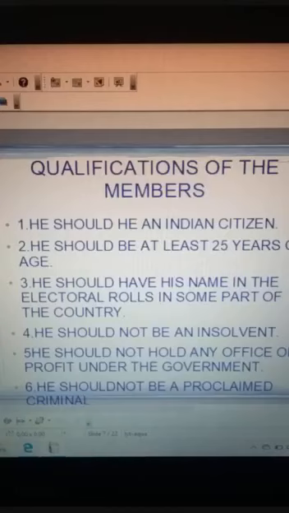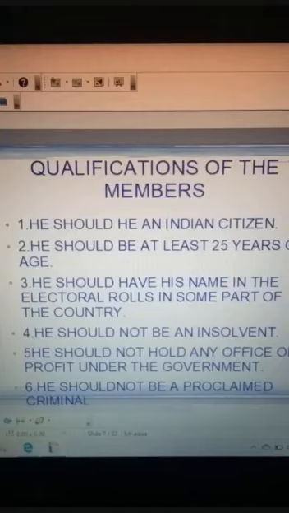Now let us come to the qualifications of a member of Lok Sabha. The first thing is, he should be an Indian citizen. Second, he should be at least 25 years of age, that is, 25 and more. Third, he should have his name in the electoral roll in some part of the country.